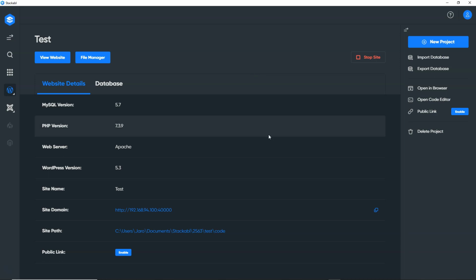Now, quickly looking at the environment, I can see that I cannot change versions. I cannot easily change extensions of PHP. So that's another bad point, I would say.